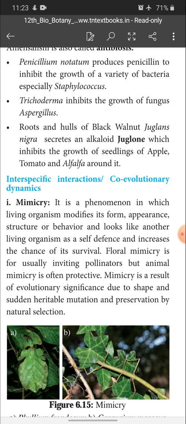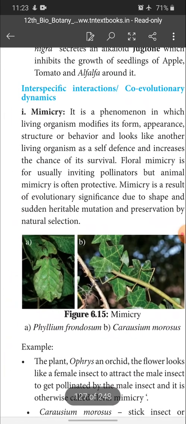Floral mimicry is usually for inviting pollinators, but animal mimicry is often protective. Mimicry is a result of evolutionary significance due to sudden heritable mutation and preservation by natural selection. So, what is mimicry? From the evolutionary point of view, we can define mimicry as an evolutionary significance due to sudden heritable mutation and preservation by natural selection.